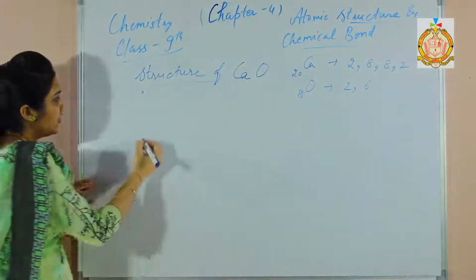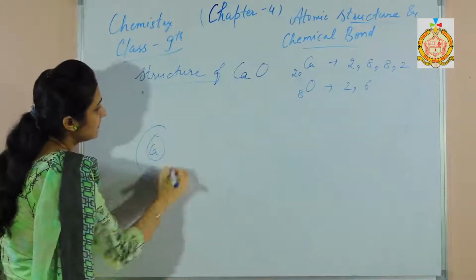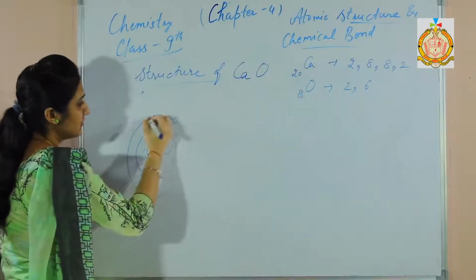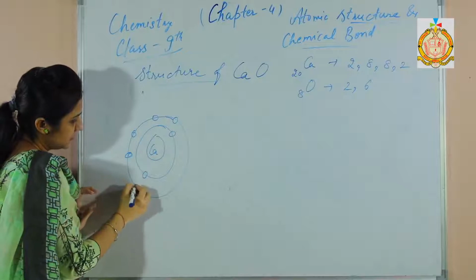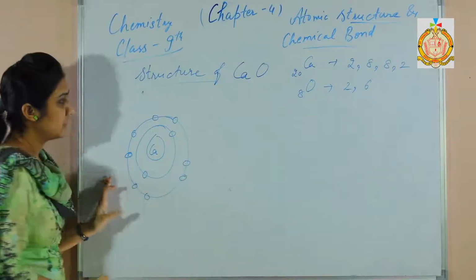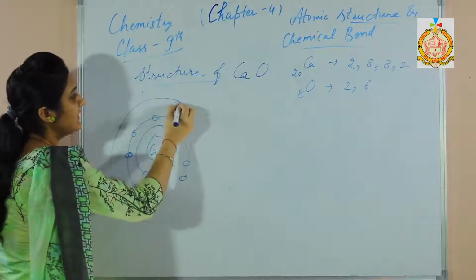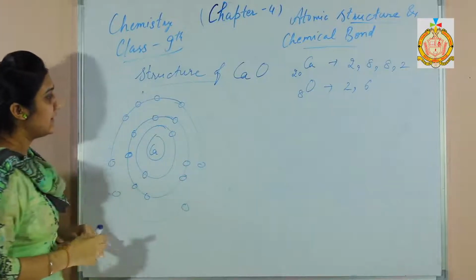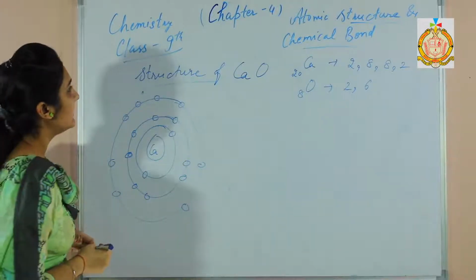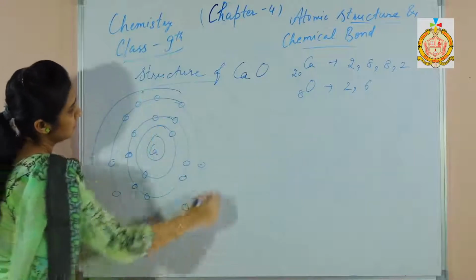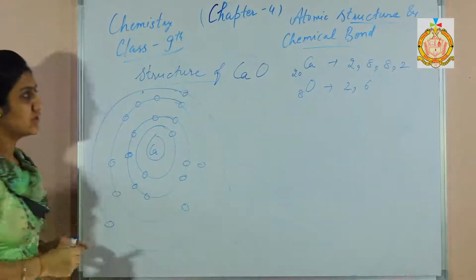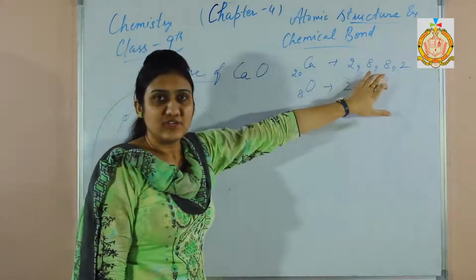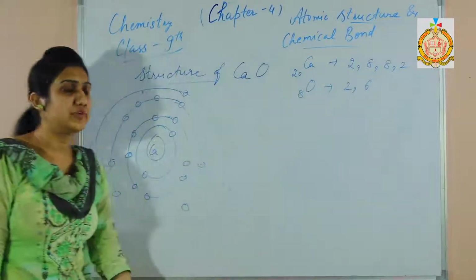Now drawing the structure of calcium. In the first shell it has 2 electrons. In the second shell it has 8 electrons. In the third shell it has again 8 electrons. And in the fourth shell it has 2 electrons. Now, it can easily lose 2 electrons to obtain 8 electrons in the valence shell, that is a stable configuration.